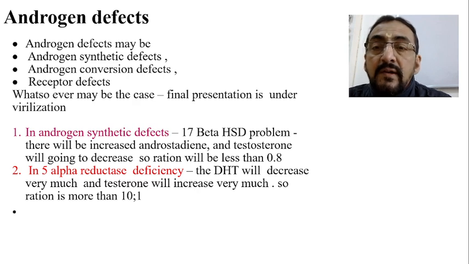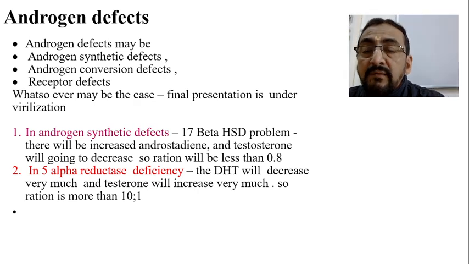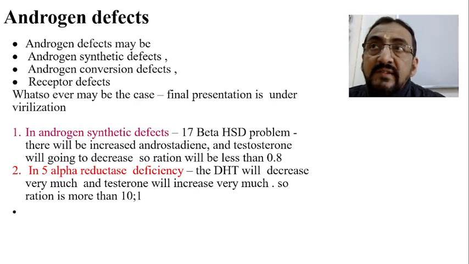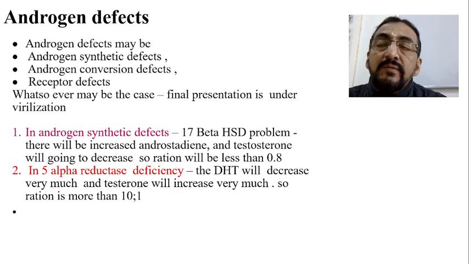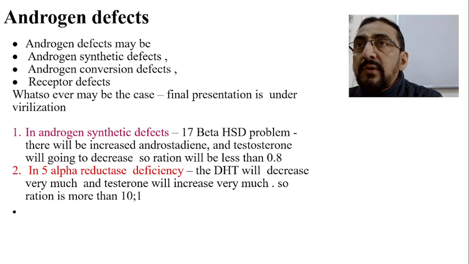Similarly, there is one more problem, that is 5-alpha reductase deficiency. 5-alpha reductase is related to the conversion of testosterone to DHT, that is dihydrotestosterone. So if 5-alpha reductase deficiency is there, relatively there is less formation of DHT, but testosterone will increase, because dihydrotestosterone is always formed from testosterone.